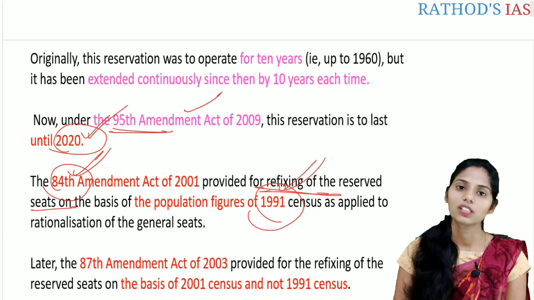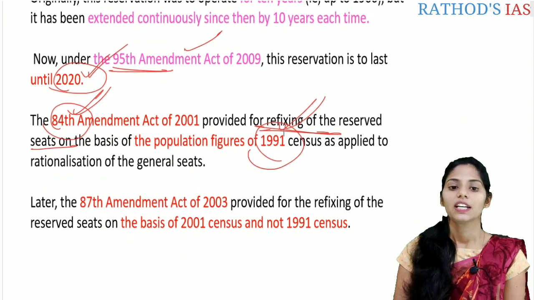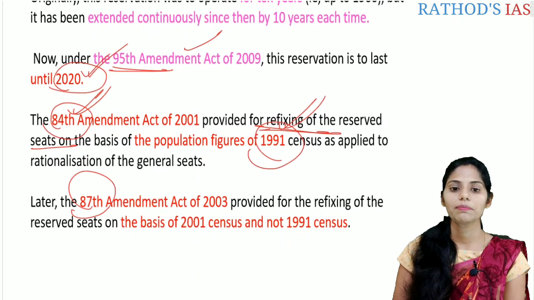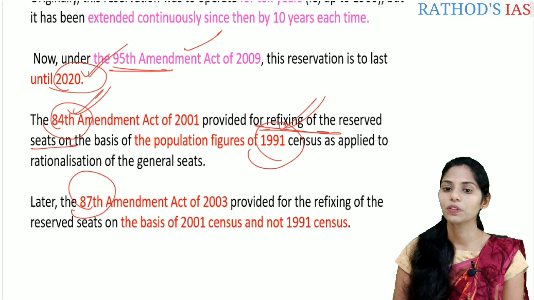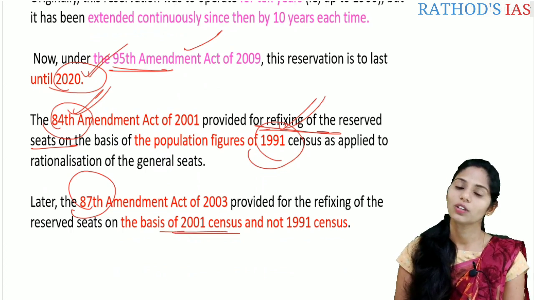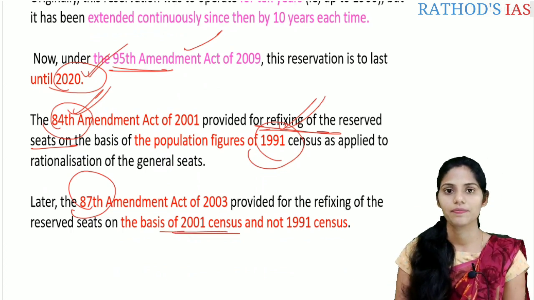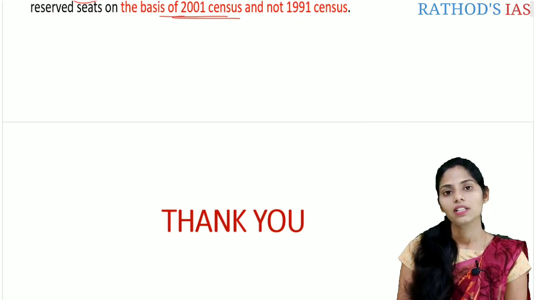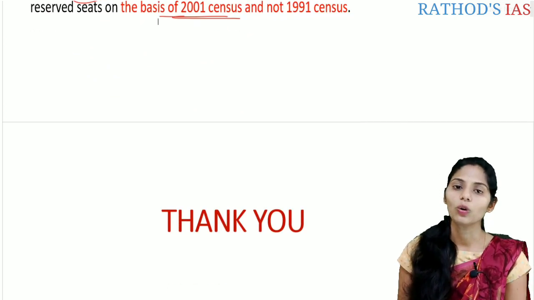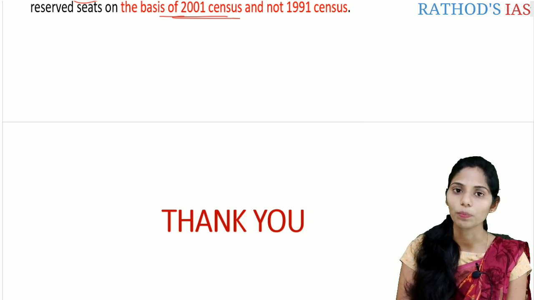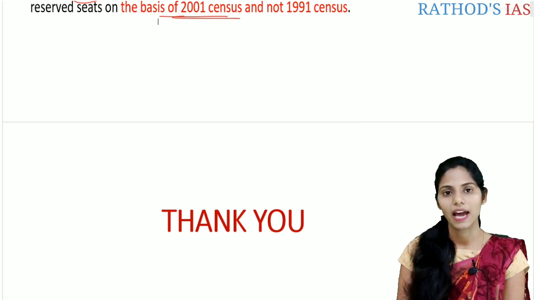So again another Constitutional Amendment Act came into picture, that is the 87th Constitutional Amendment Act. It said that no, it should be on the basis of 2001, not the 1991 census. So this is some introduction and also some important topics regarding the composition of the Parliament.